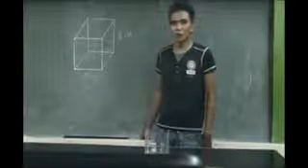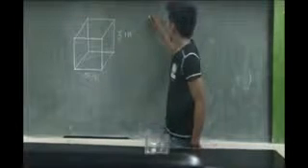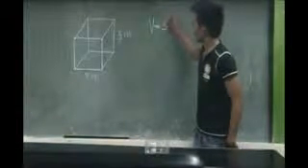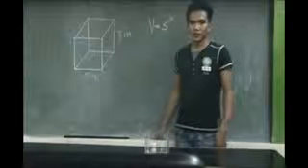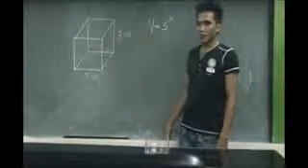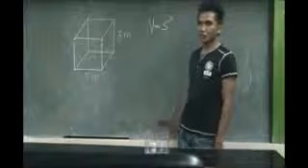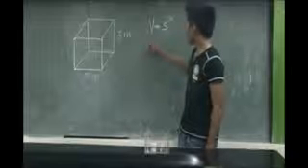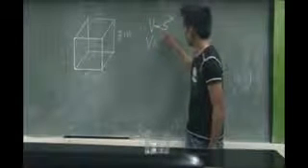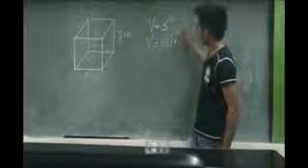So we can find the volume of the cube using the formula volume equals S cubed. In the cube shown here, notice that we have a side length of 5 inches. So plugging into the formula, we have volume equals 5 inches cubed.